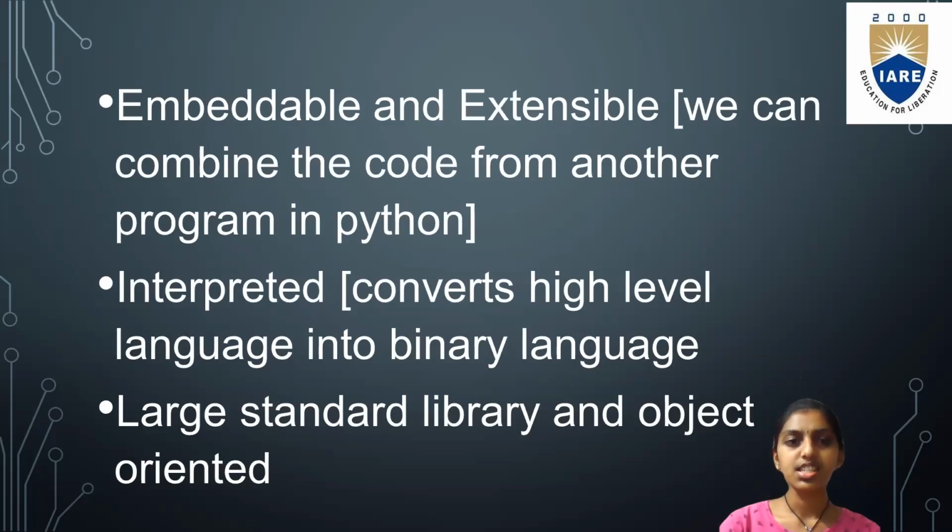The next characteristic is embeddable and extensible. That is, we can combine code from another program in Python. Embeddable and extensible means that if you want to write a program in an easier way, you can combine C code or C++ code in Python and finish the program in an easy way. That is called embeddable and extensible.